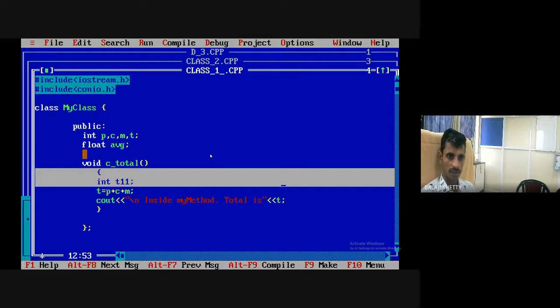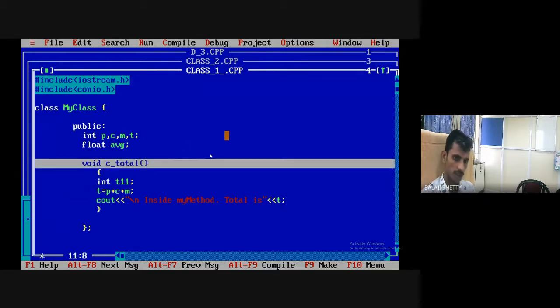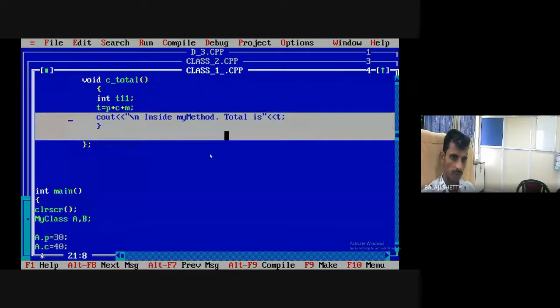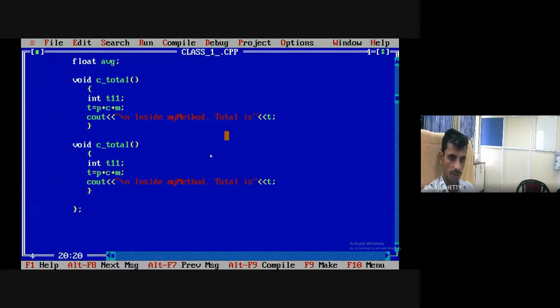Here, what is T? T is a data member, a public data member. So here you calculate T. Now I define one more function for average. Control insert, shift insert. This is the program for average. Calculate average. Here float A1, and A1 equal to T divided by 3.